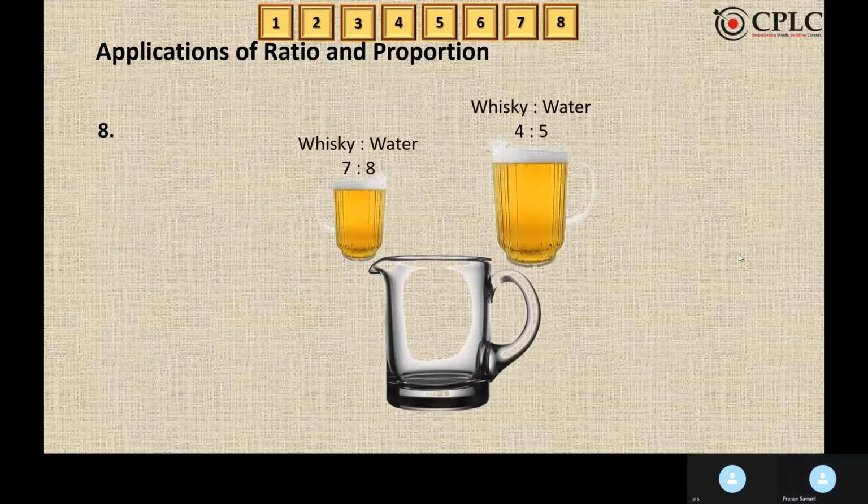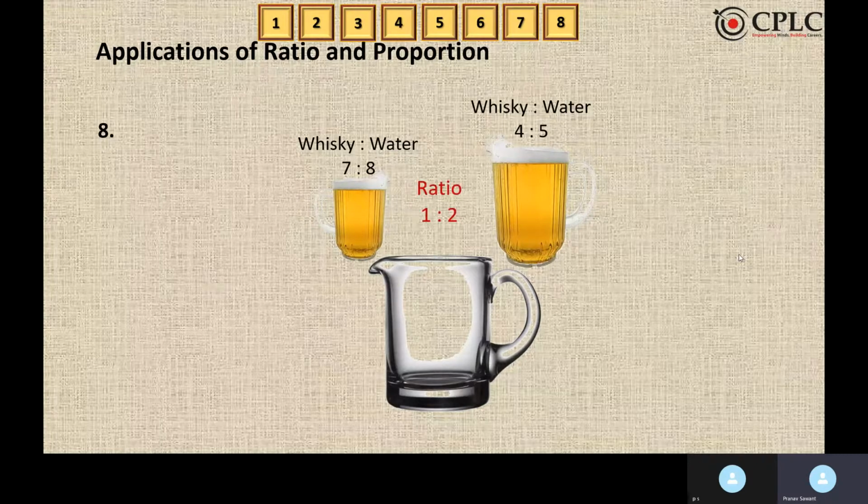Now, these are the informations that we have. So let us assume a value and try to solve this question. In the first one, it's 7:8. In the second one, it's 4:5. So we also have a condition that the second cask is twice as big as the first one. So let us assume the quantity of the second cask as 90 liters. Why would I assume 90 liters? Because 4 plus 5 is 9 parts. Hence, I am assuming it as 90 because the total parts are 9.